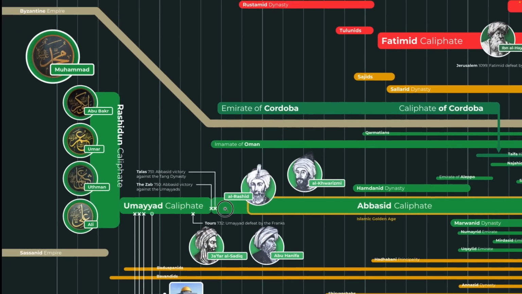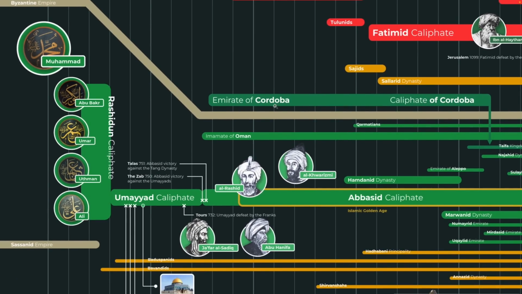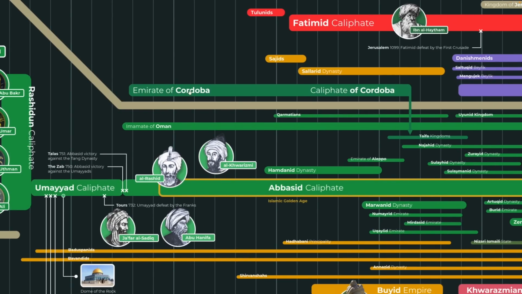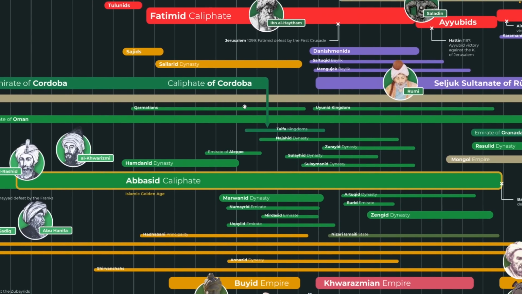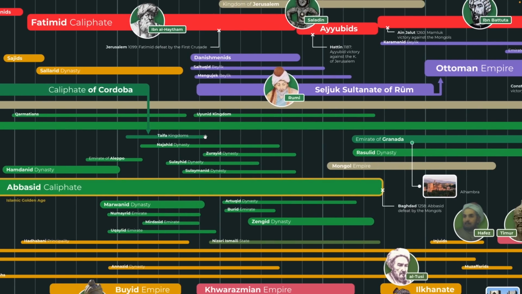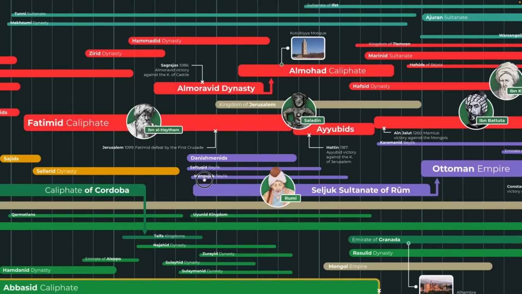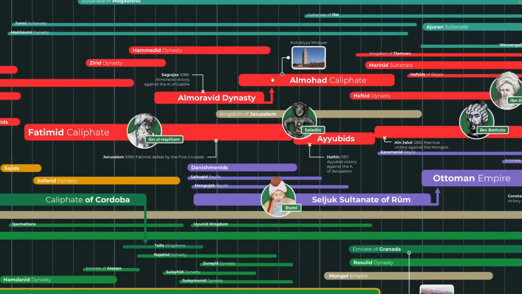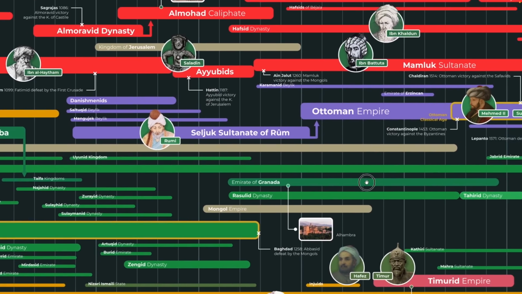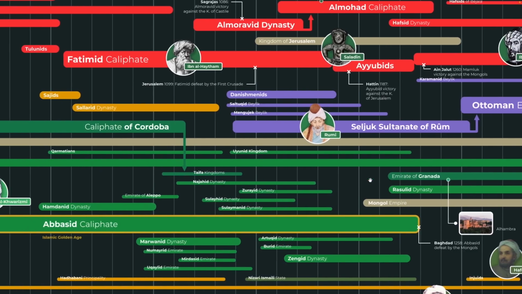But the first major successor state is, of course, the Emirate of Cordoba, which is founded by a former Umayyad prince, which later becomes the Caliphate of Cordoba, and then it breaks into many parts called the Taifas. Then the Taifas continue, and they're taken over by the Almoravids, and the Almoravids are taken over by the Almohads, and the Almohads continue, but from them, the Emirate of Granada breaks away. So that's what this is.